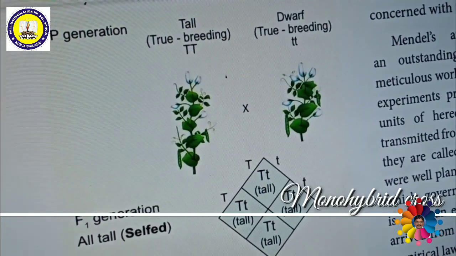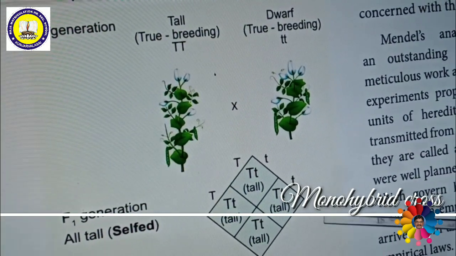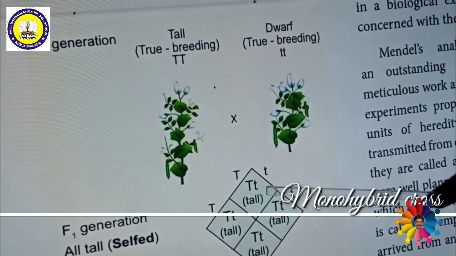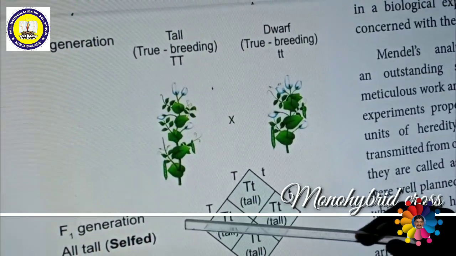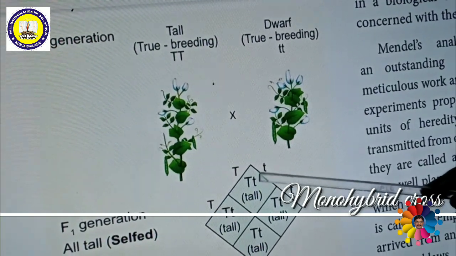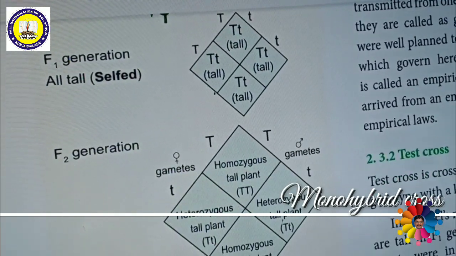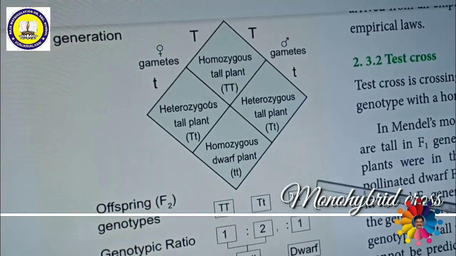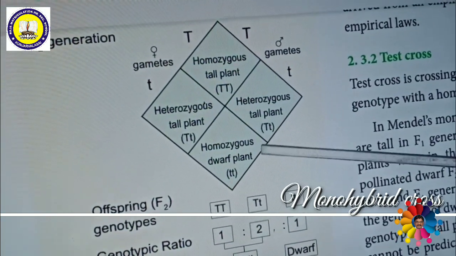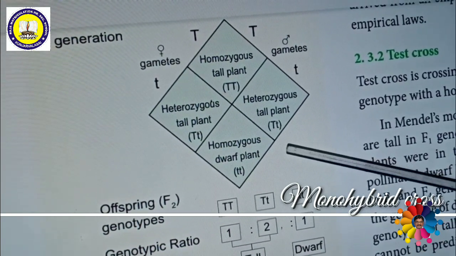The second law is the law of segregation. In the F1 generation, there is one capital T and one small t. Even though it has the dwarf gene, small t, it appears only tall, because tall is dominant, but small t is also available. This same character appears in the F2 generation, where homozygous dwarf is formed. That means it is hidden in the F1 generation, but reappears in the F2 generation.